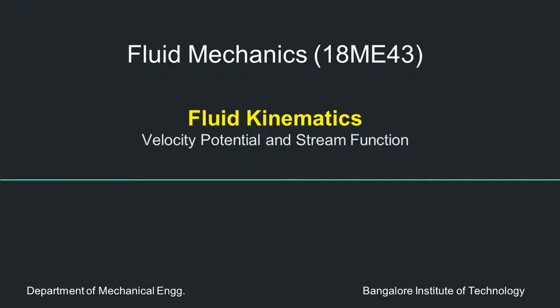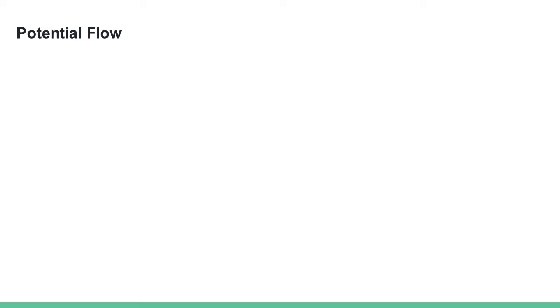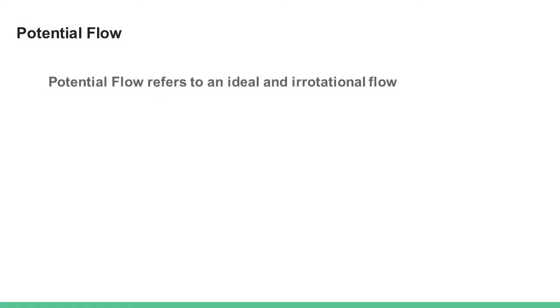Dear students, in this last session on fluid kinematics, we will understand the concepts of velocity potential and stream function. A potential flow refers to an ideal and irrotational flow, but all fluids in nature are real. They have some viscosity, so we have to deal with a real fluid when we are solving a problem. But idealization of fluids helps us a lot in arriving at some reasonable solutions for a fluid flow problem.